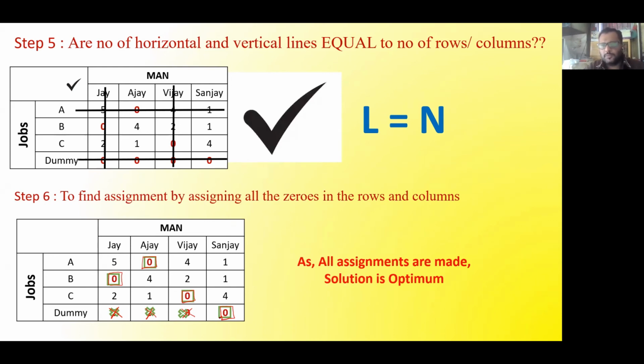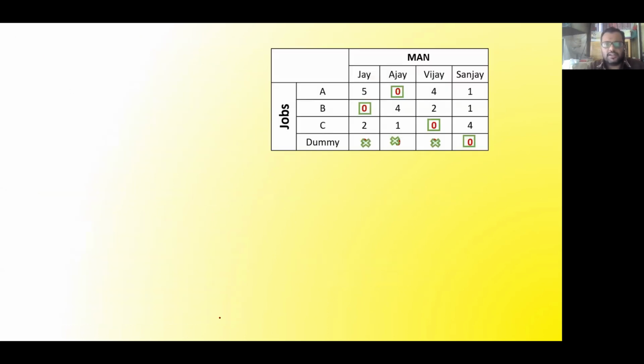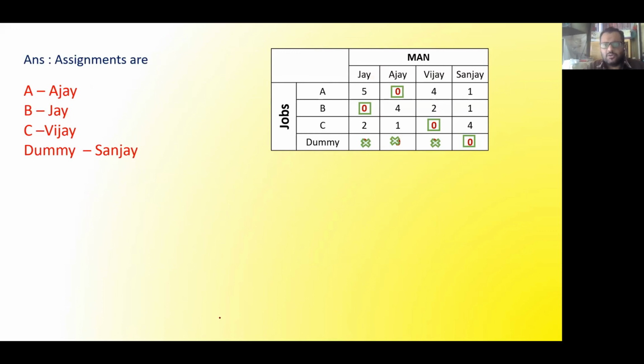And once the solution is optimum, I will find the minimum time required and finally write down the assignments. So assignments, I will write here. Assignments are A will go to Ajay, B will go to Jay, C will go to Vijay, and there will be a dummy row which will be given to Sanjay. So can someone tell me what do you conclude from this answer? Sanjay did not get any job.